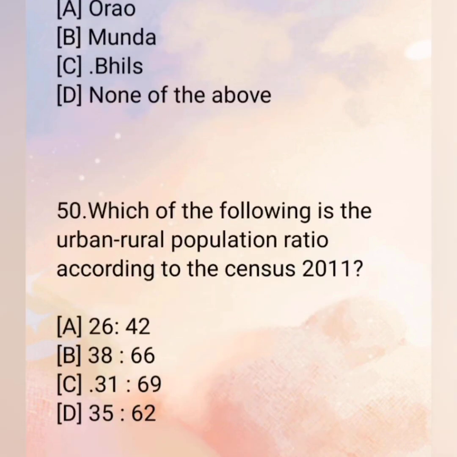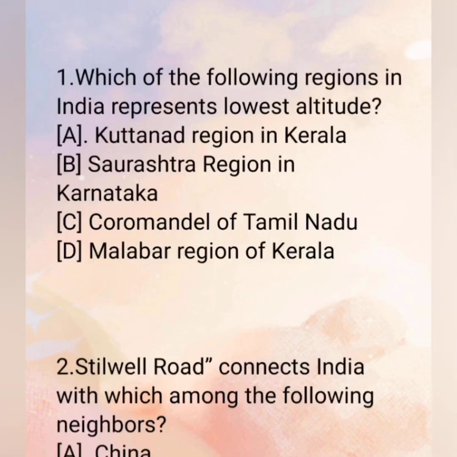Bhils. 50. Which of the following is the urban rural population ratio according to the census 2011? A. 26 ratio 74. B. 38 ratio 62. C. 31 ratio 69. D. 35 ratio 65. The correct answer is C. 31 ratio 69.